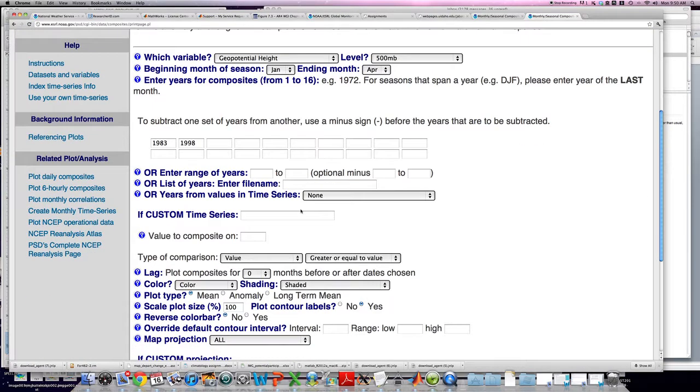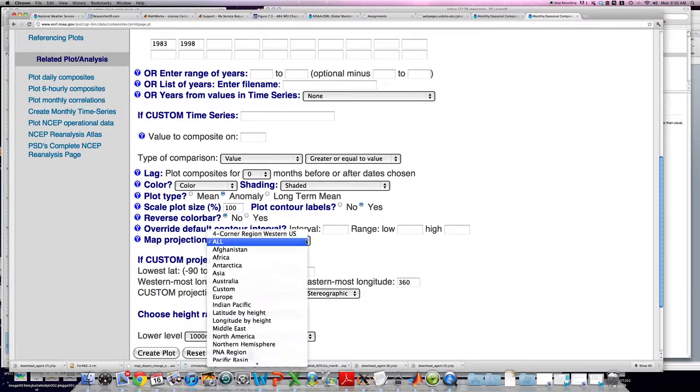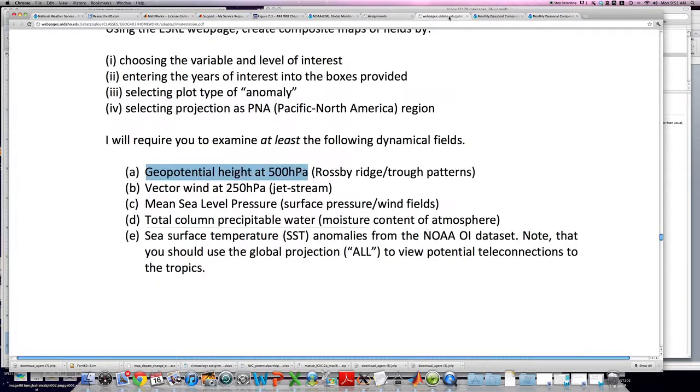Scroll down here, and the type of comparison that I want to plot, I think I should just leave as is. You could choose anomaly here, but if you choose anomaly down here where it says plot type, and you select anomaly, that should do the trick for you. I don't want to change any of these other features; I can leave it as is. For the map projection area, most people are probably choosing places in the western United States, so we could choose the PNA region, Pacific North American region. I believe that's what I told you to do on the web page.